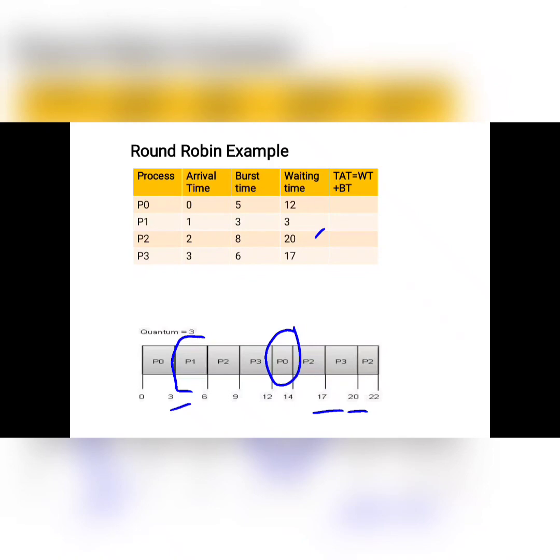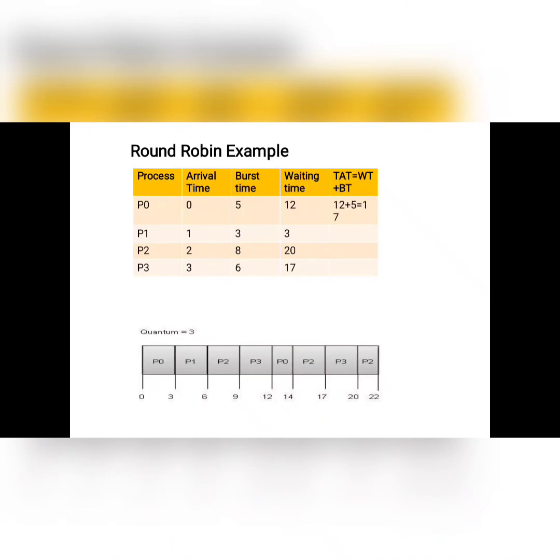So the waiting time values of each process are there and the burst time values are there. Now we will find the turnaround time for each process. The turnaround time for process P0 is 12 plus 5, 17, and for process P1 it is 3 plus 3, 6. For process P2 it is 20 plus 8, that is 28, and for process P3 it is 17 plus 6, that is equal to 23.